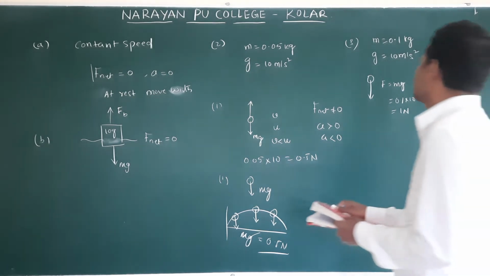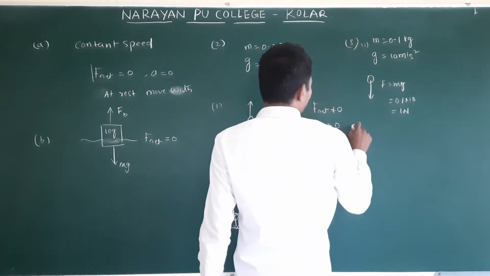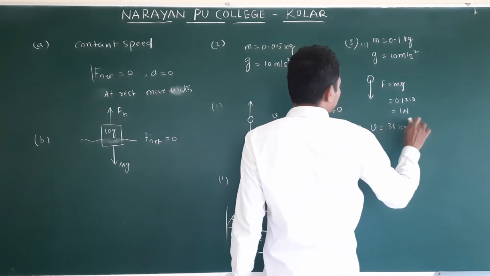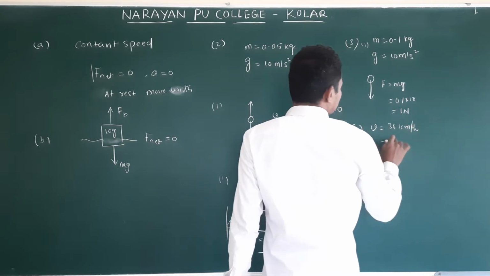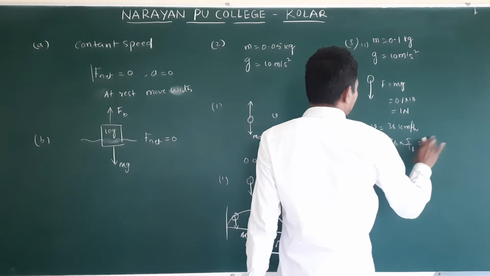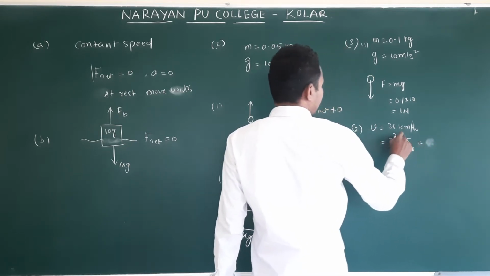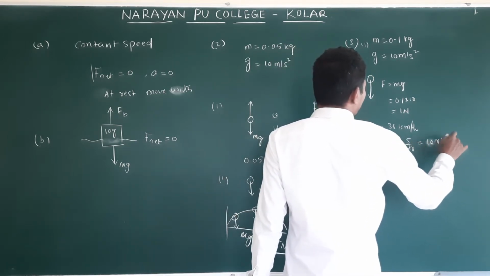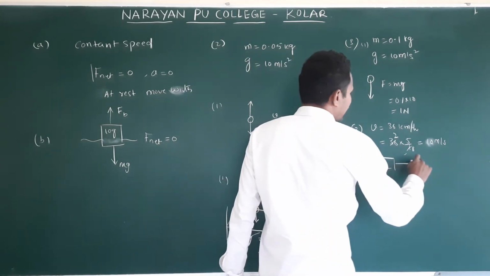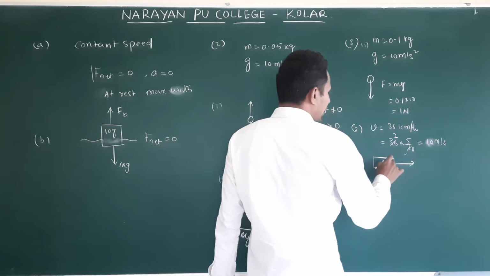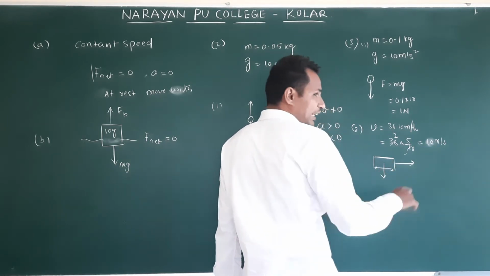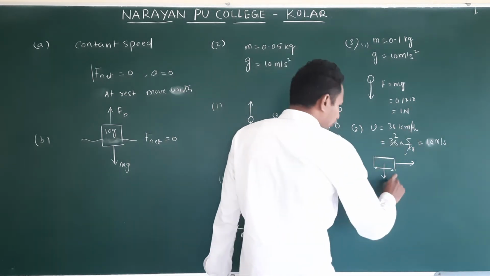Next, just after it is dropped from the window of a train running with constant velocity 36 km per hour. What is the velocity? 36 km per hour. Converting, 36 into 5 by 18 gives 10 meter per second. The train is moving horizontally. We drop the stone. Where does it fall? Downwards. Which force is acting? Gravity force.